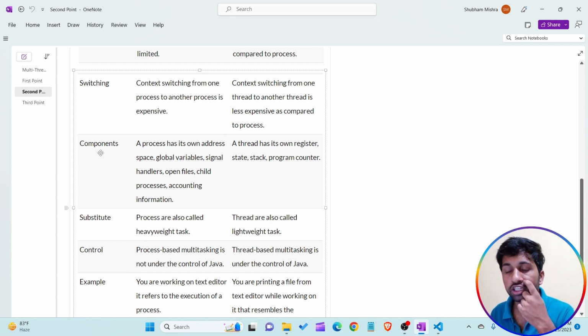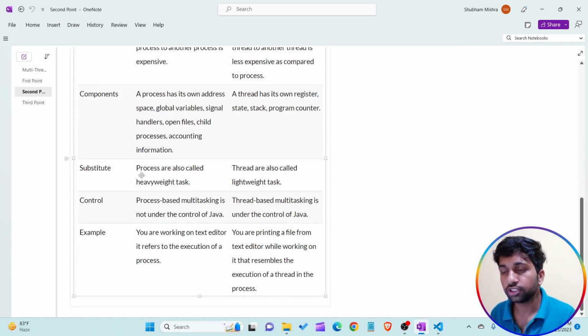And in terms of components, a process has its own address space, global variables, signal handlers, open files, child processes, accounting information, and so on. Means a process has its own address space and its own different things. So this is about the process. A thread has its own register, stack, state, and program counter. All these things belong to the thread itself.